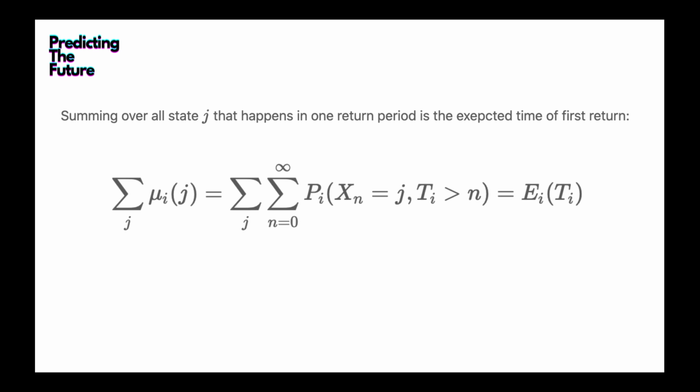And let's further look at the summation of mu_i over j, which is the summation of this term. This is actually two summations, summation over j and summation over n. If we switch the summation, same by the Fubini theorem, we can do the summation over j first. The joint probability of X_n and T_i will simplify to only the probability of T_i greater than n, so X_n equal to j is gone.